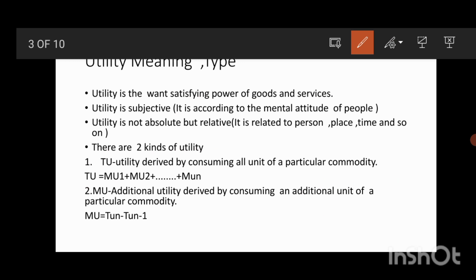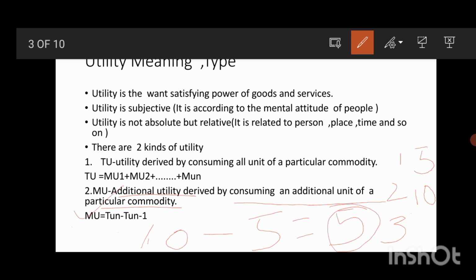So what is marginal utility? Marginal utility is the additional utility derived by consuming an additional unit of a particular commodity. Here I will be consuming 3 units. At the time of consuming the first unit, this is my total utility, and at the time of consuming the second unit I will have 10 as total utility. So 10 minus 5 is equal to 5, which is my marginal utility.